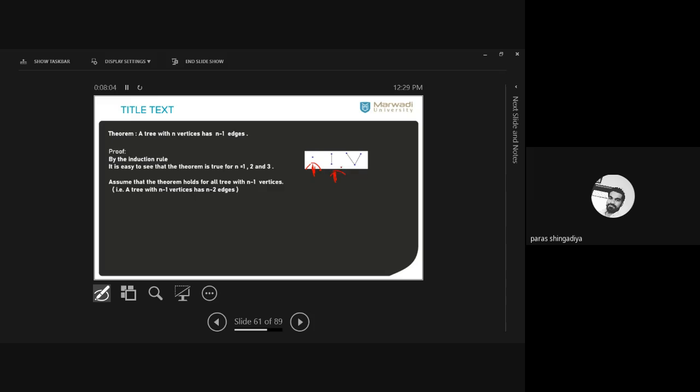So how many edges does that have? 1 edge. And this graph contains 3 vertices. So how many edges are required? 2 edges. Clear? This we can easily verify.